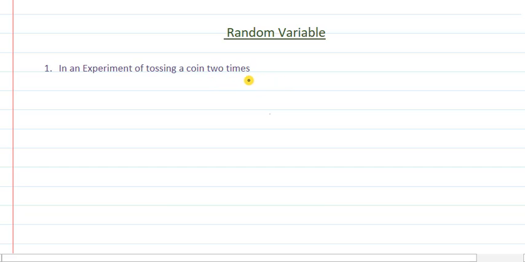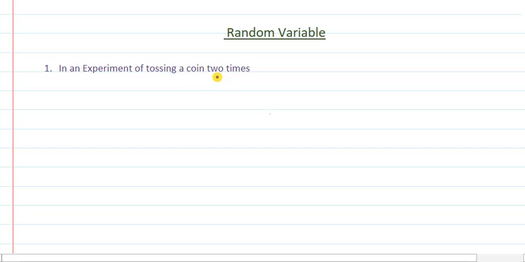There you have to find out the probability of getting one head, getting two heads, getting at least one head. So such types of cases you have dealt with. But today I am going to take this experiment in a new way. Like if the question is what are the number of heads that can happen in this experiment, then what will be your answer?